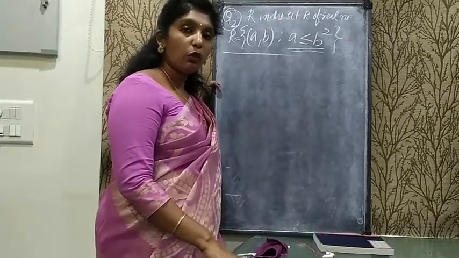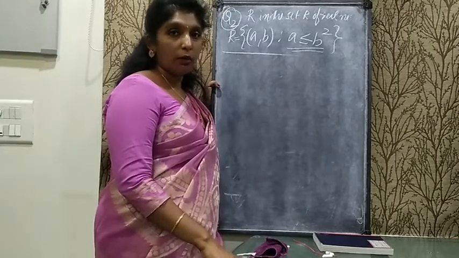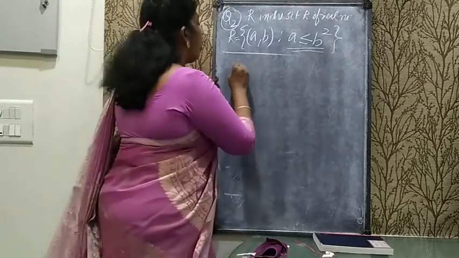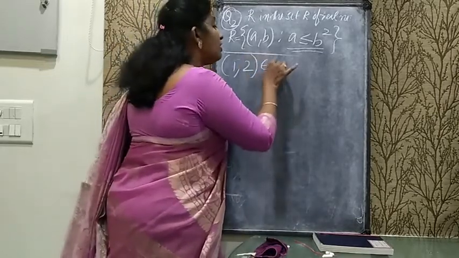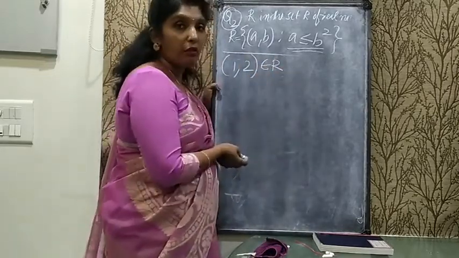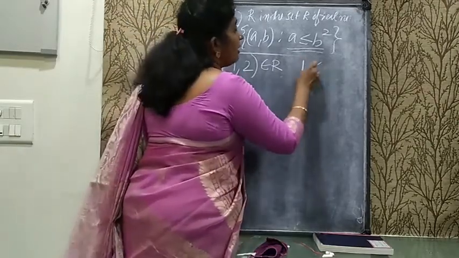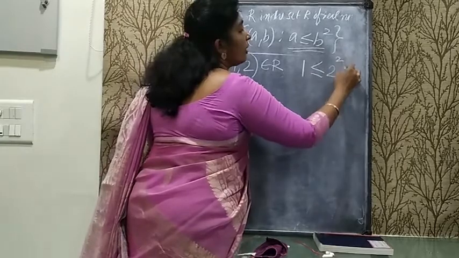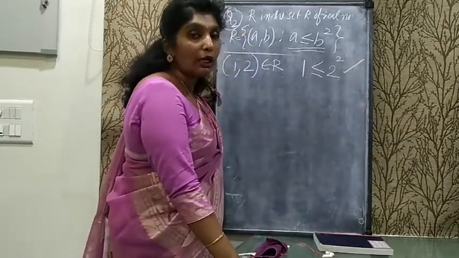Now next we have to check for the symmetric relation. For that I am taking one example. I will take 1, 2. If 1, 2 belongs to the relation, then 2, 1 also should belong to the relation, that we will check. Does 1, 2 belong to the relation? Yes, 1 is less than or equal to 2 square. Yes, it is correct. It means 1, 2 belongs to the relation.